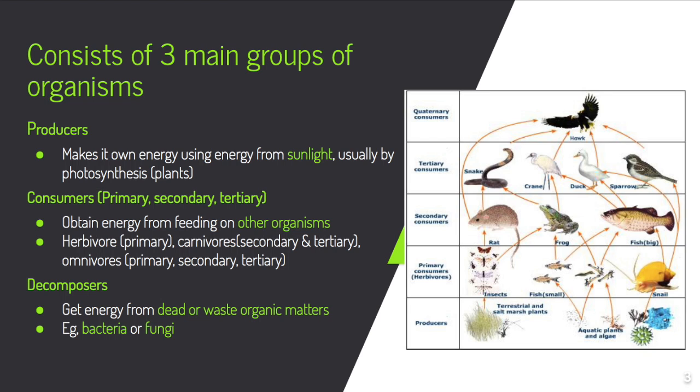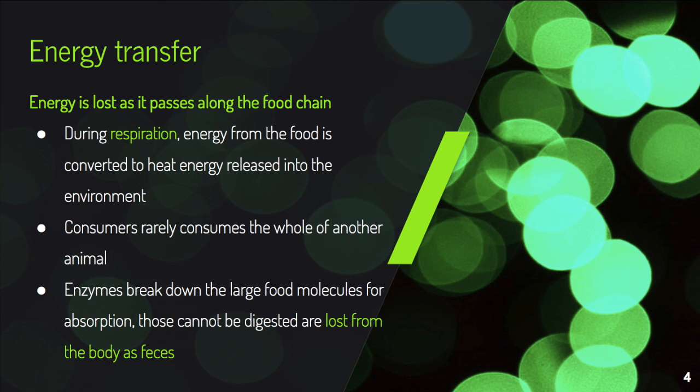They can be primary, secondary, or tertiary consumers, depending on whether they are herbivores, carnivores, or omnivores. And the third group is decomposers, which get energy from dead or waste organic matter, for example, bacteria or fungi. Energy is lost as it passes along the food chain.